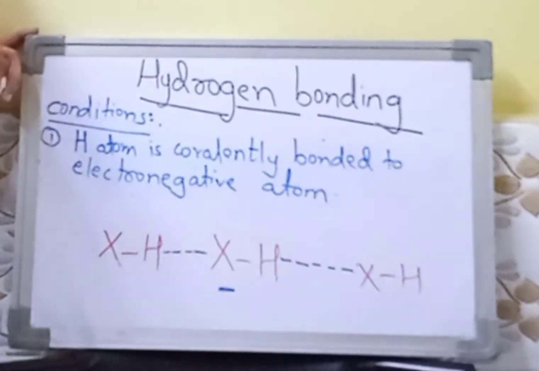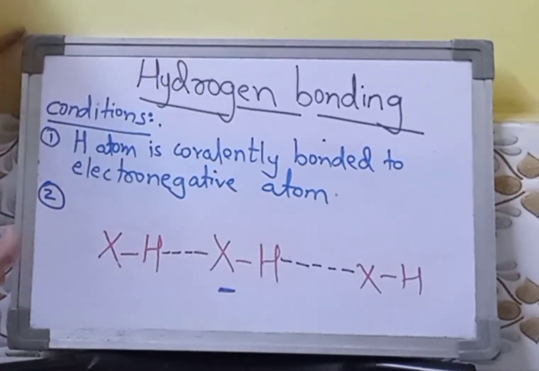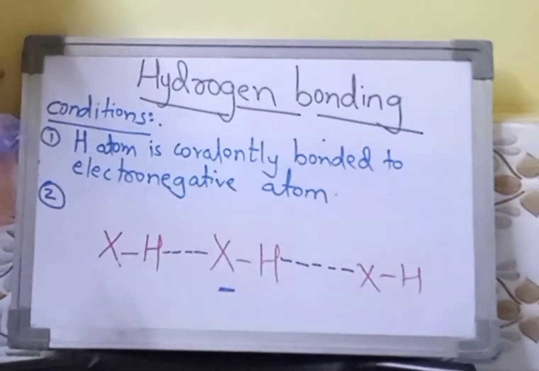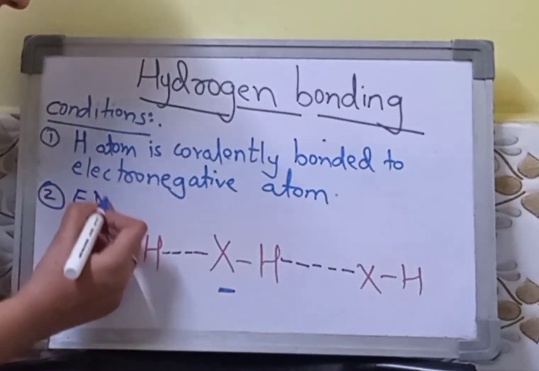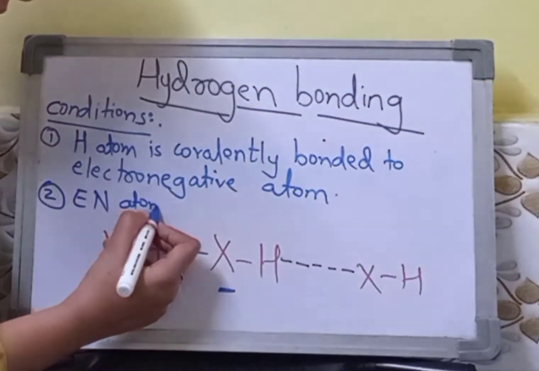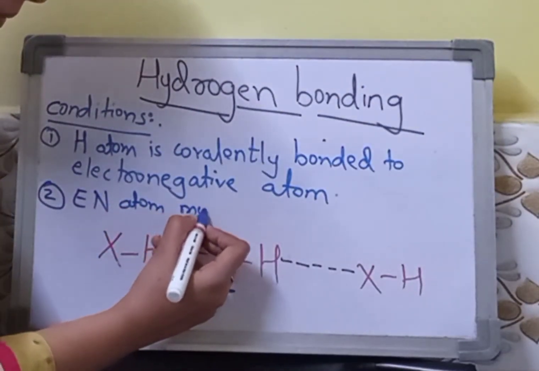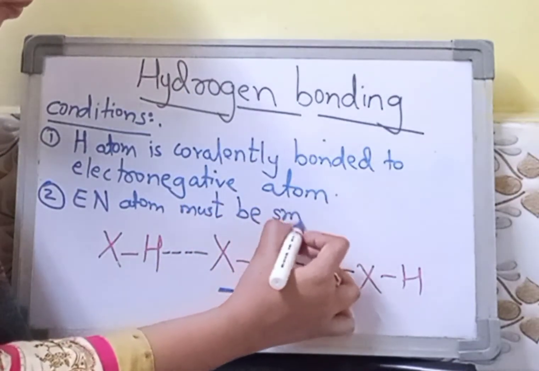They must have high charge density and they must be small. So the second one is that your electronegative atom must be a small atom.